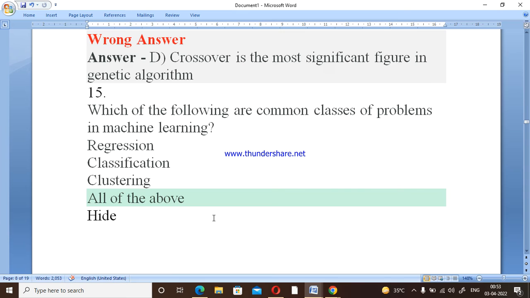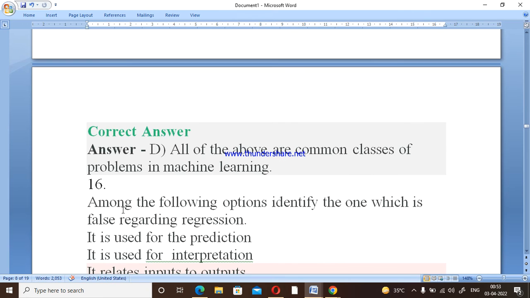Now, which of the following are the common classes of problems in machine learning? Regression, classification, clustering, all of these are common classes of problems in machine learning. So option D, all of the above, is the correct one.